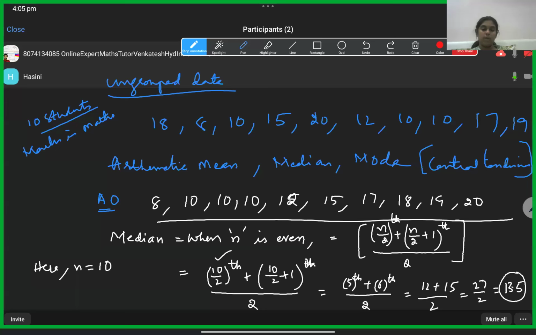Yes, Hasri? Yes, sir. So the first step is the same. We need to arrange the data in ascending or descending order. Now after arranging, Hasri, you need to cut the numbers, one from the start and one from the last. It's a cut like this.